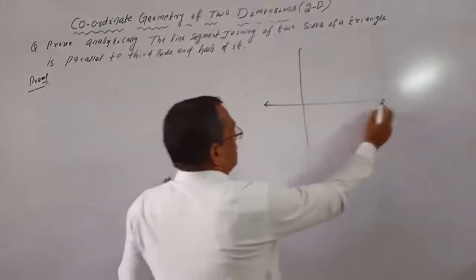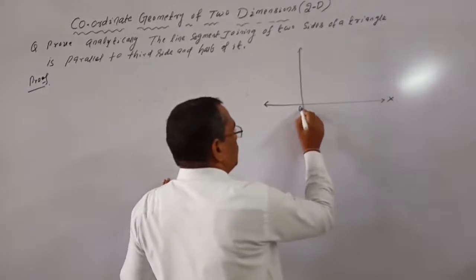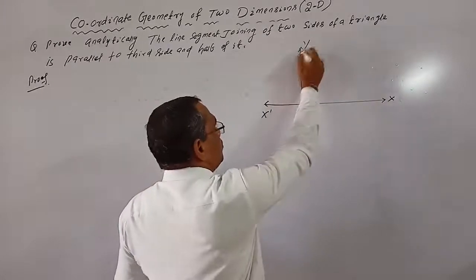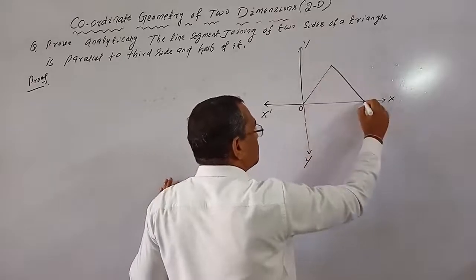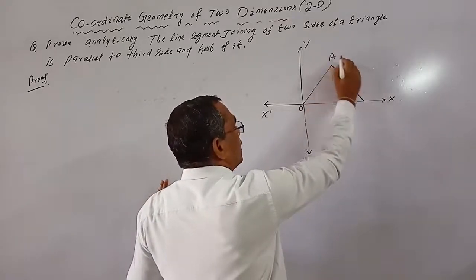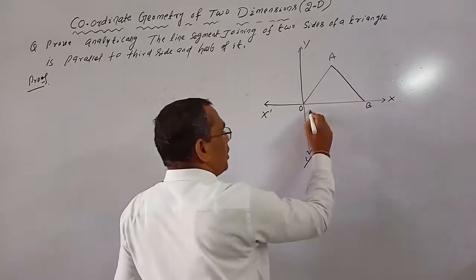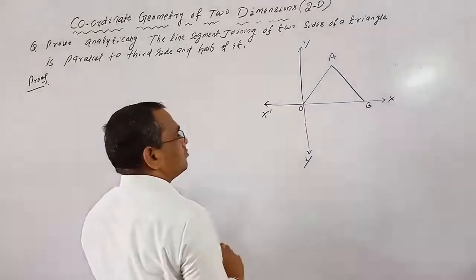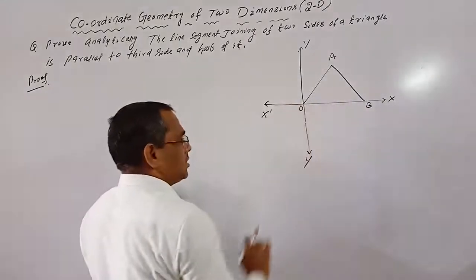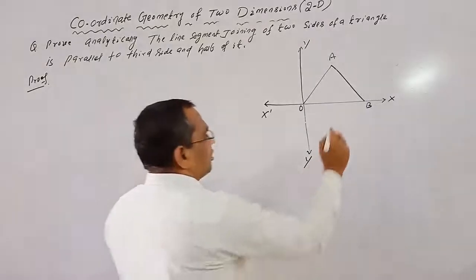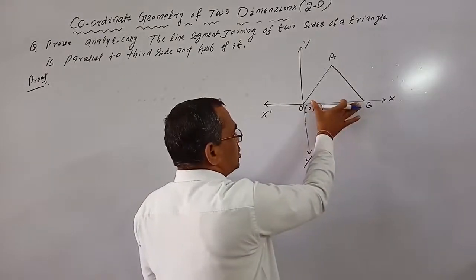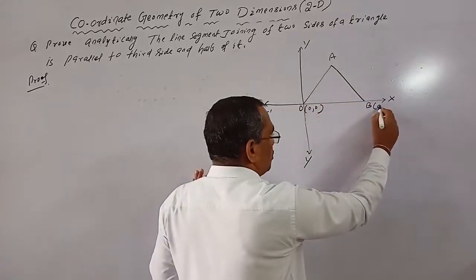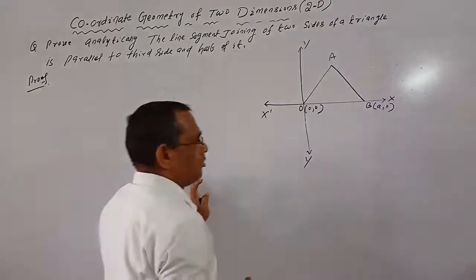That means this is the coordinate axis XOX' and YOY'. This is a triangle OAB, with one vertex at the origin and one side along the x-axis. We take the coordinates of O as (0, 0). Suppose the distance is a, that means the coordinates of B are (a, 0).